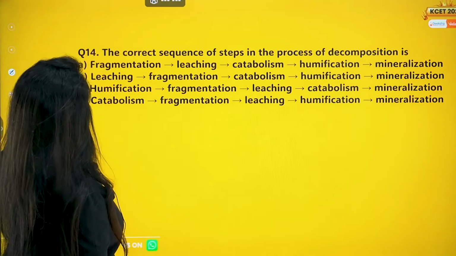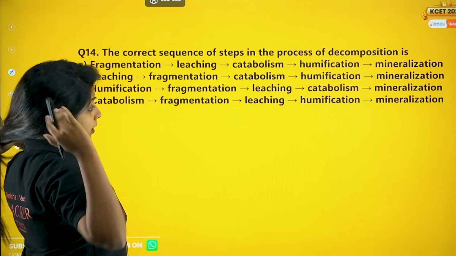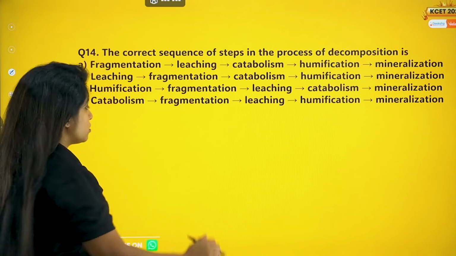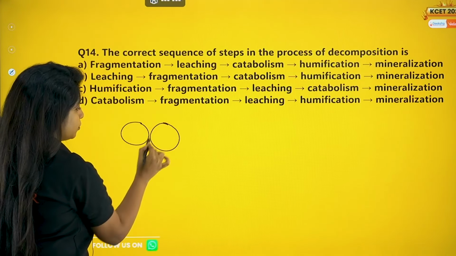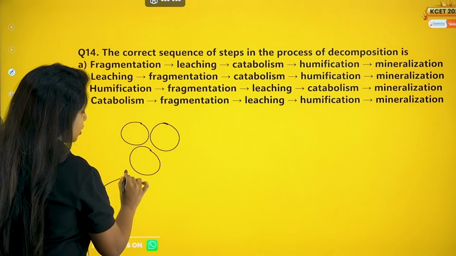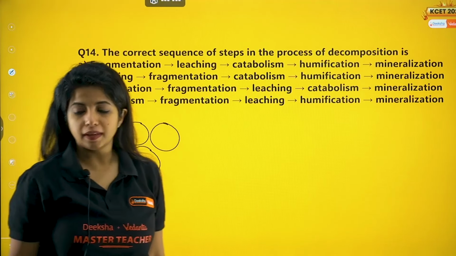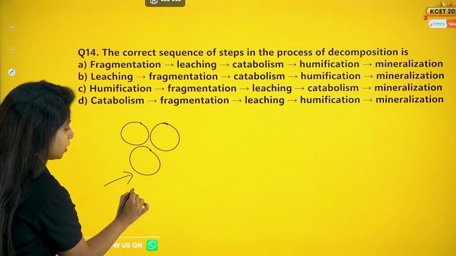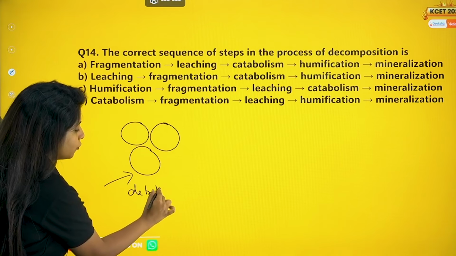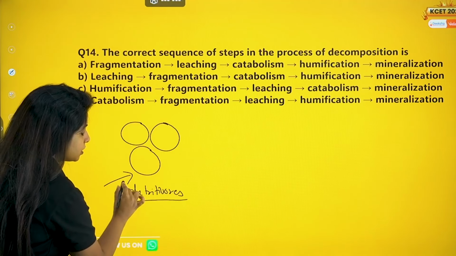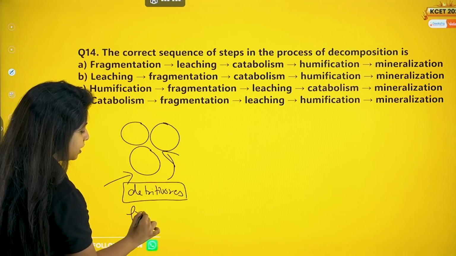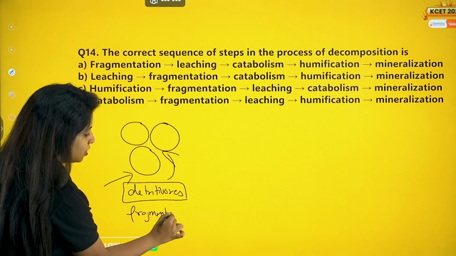Now, the correct sequence of steps involved in decomposition. What is the correct sequence of steps involved in decomposition? First of all, suppose you have big things out there, you cannot directly ask decomposers, that is fungi and bacteria, to act on it. Rather, first we need to break it down, and that is done by detritivores. Detritivores first, such as earthworms, make the thing undergo fragmentation.